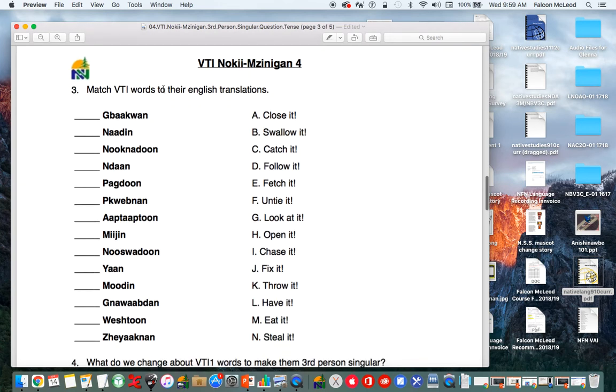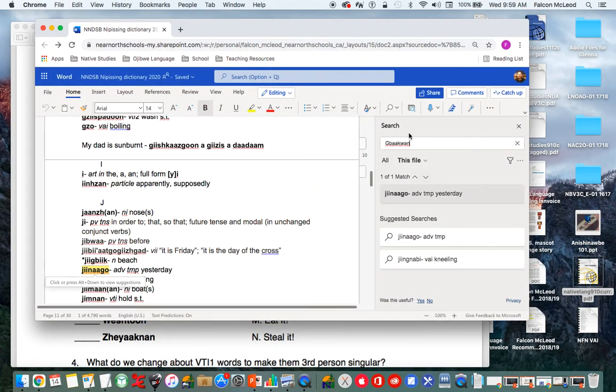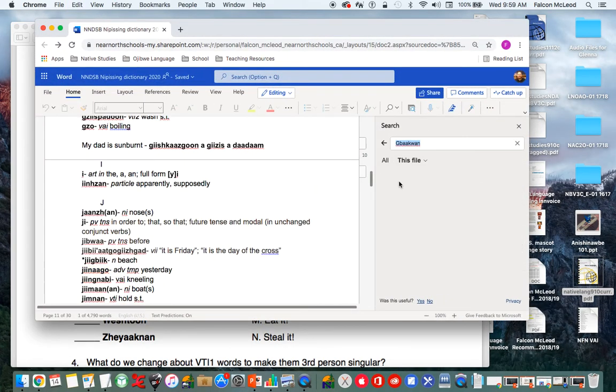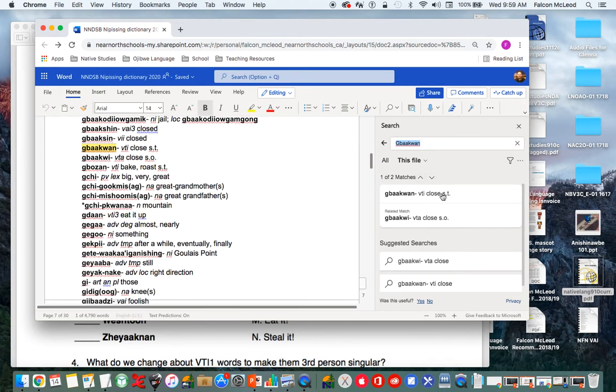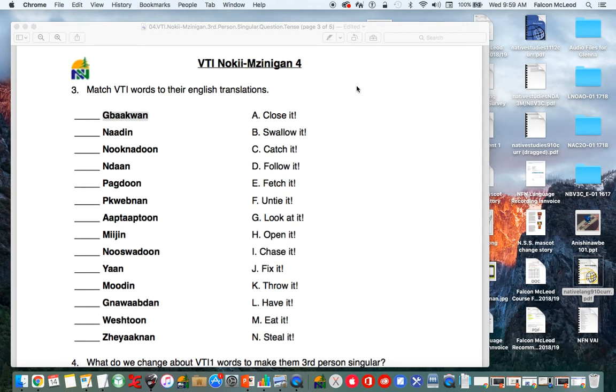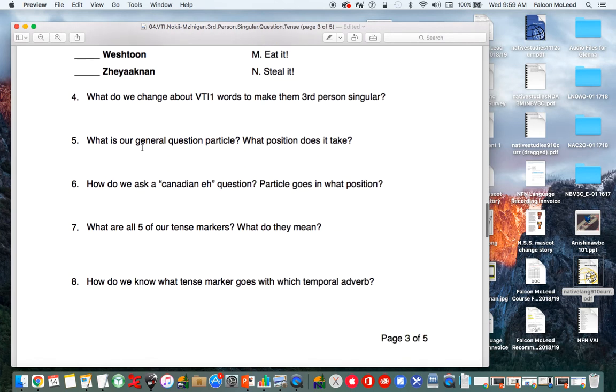Next, match the VTI words to their English translations. So let's see here. We got this word here, gabakwan. Gabakwan. So that means one of these things here. Again, if you don't know it, just look it up in the dictionary. Gabakwan. It's taking a while there. So gabakwan means close it. So we're looking for one that says close it. Oh, right there. First one, A. There we go. All right.